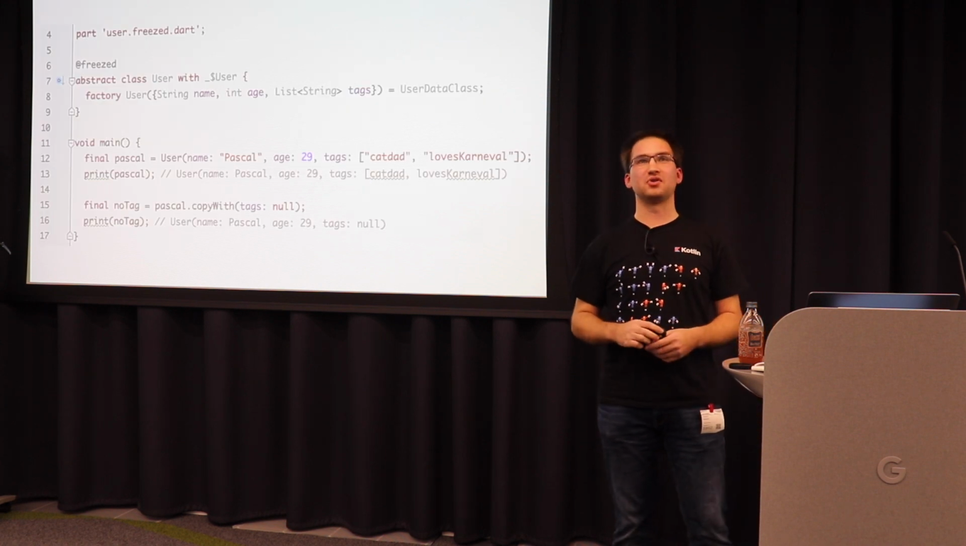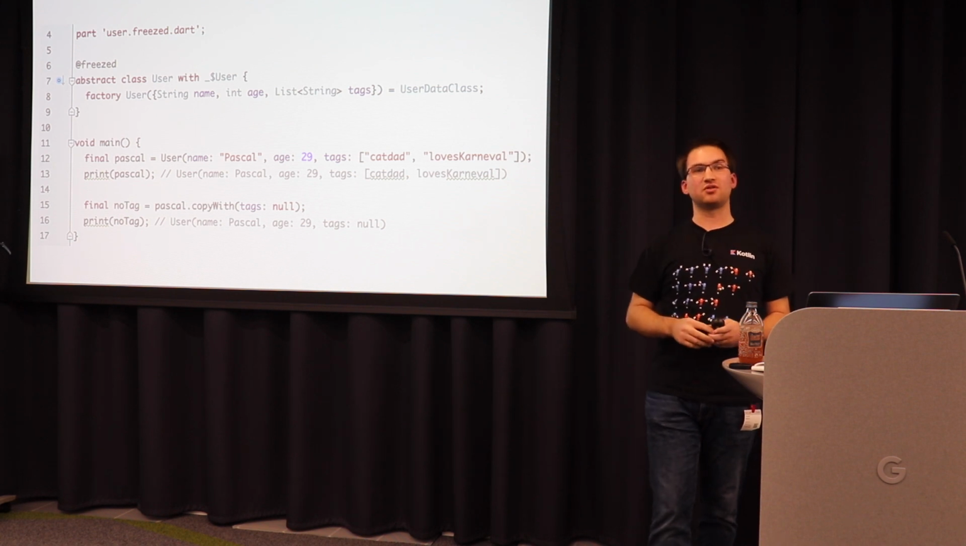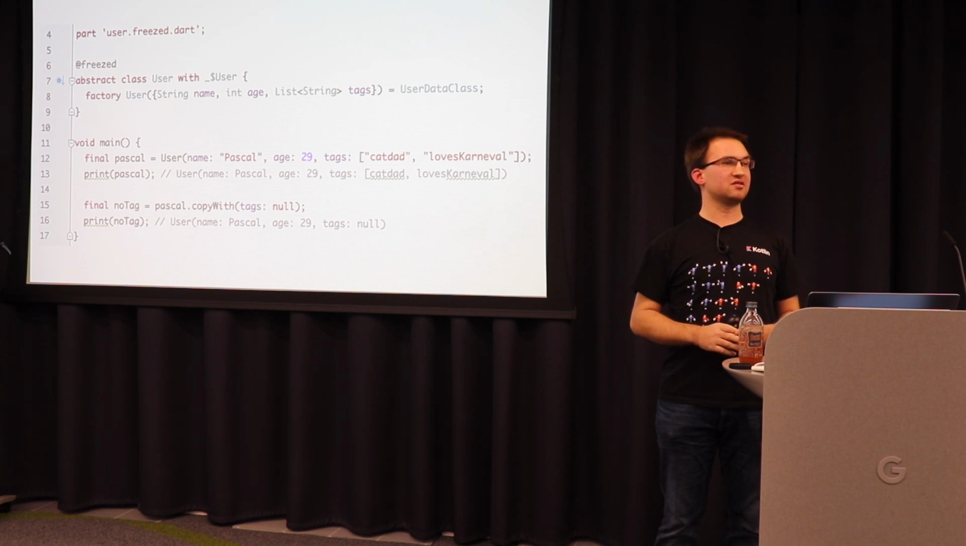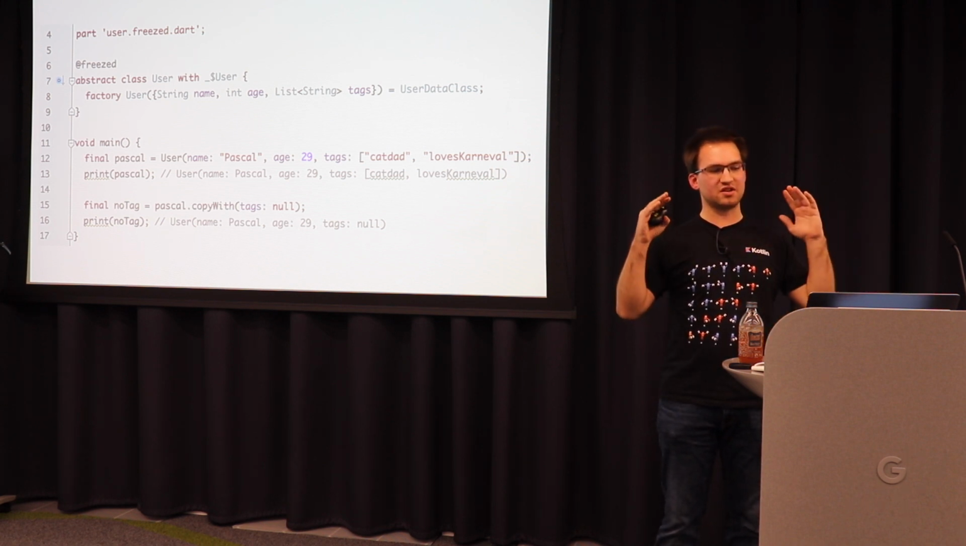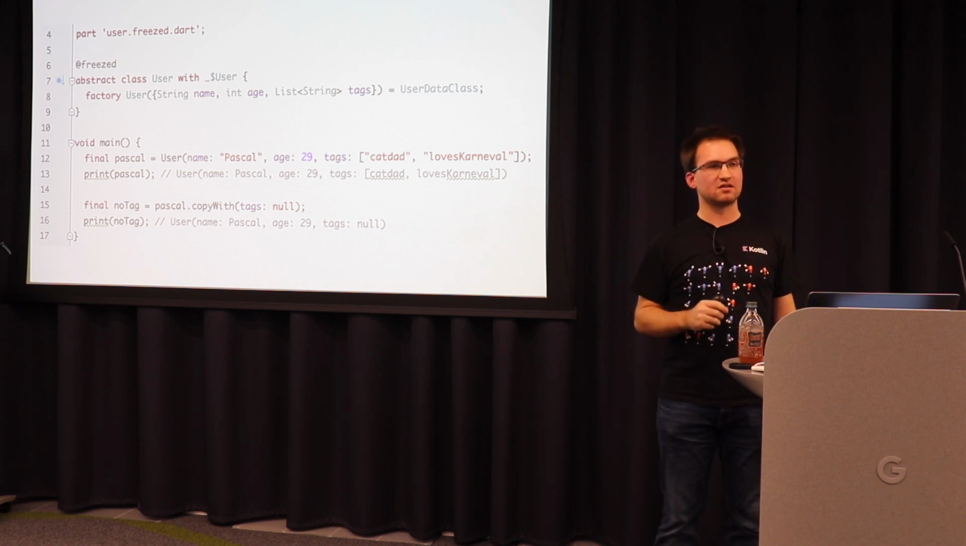Here's an example of how Freezed looks. You create an abstract class and you define one factory constructor. There you can define the arguments the way you like. You can use named arguments, you can use positional arguments.